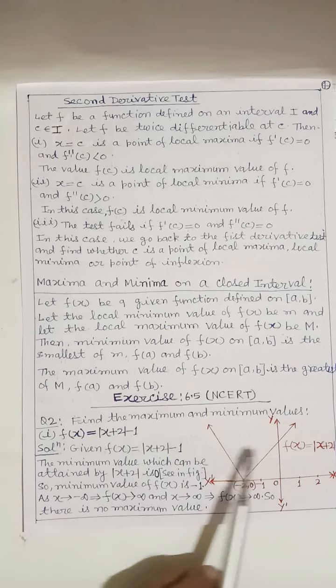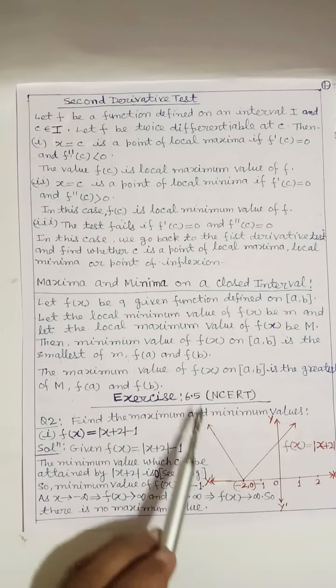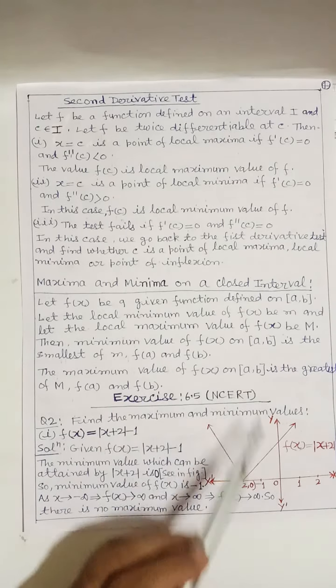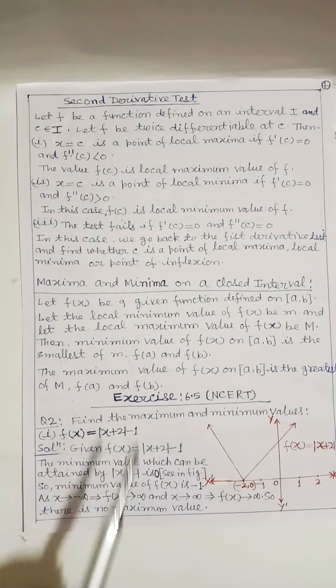And from the figure we can see that if x tends to minus infinity, f(x), that is y, also tends to infinity.